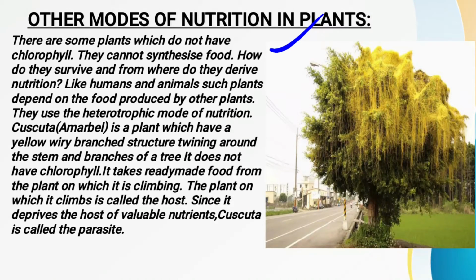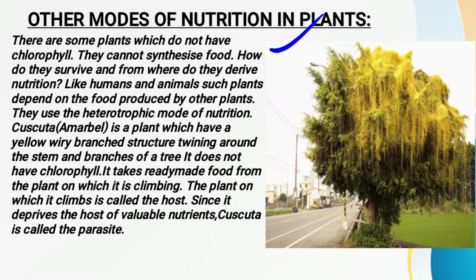Now as we have read in the autotrophic mode of nutrition, there are organisms which are able to prepare their own food. The organisms which are able to prepare their own food are called what? They are called autotrophs. And we have also read that autotrophs are what? Autotrophs are the plants.